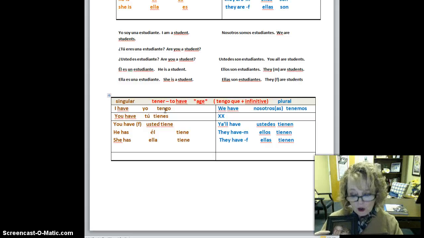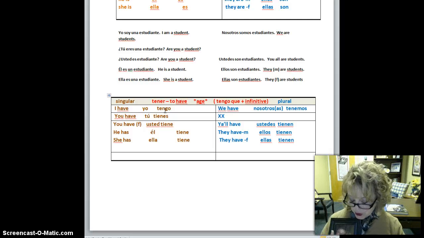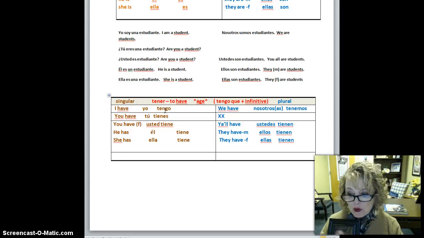So, with that in mind, I want you to look at this, and I might say, yo tengo un esposo. I have a husband. Nosotros tenemos un perro. We have a dog. Yo tengo dos hijos y mi esposo tiene dos hijos.